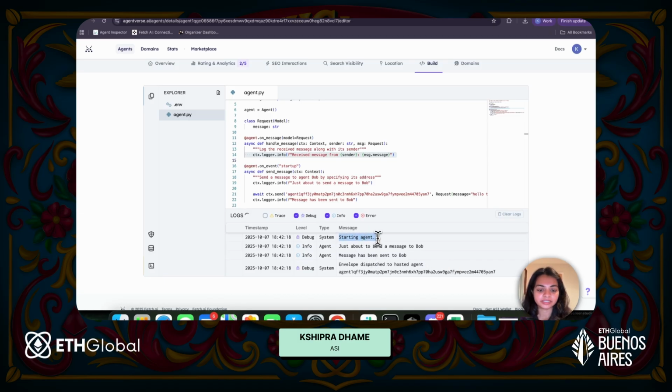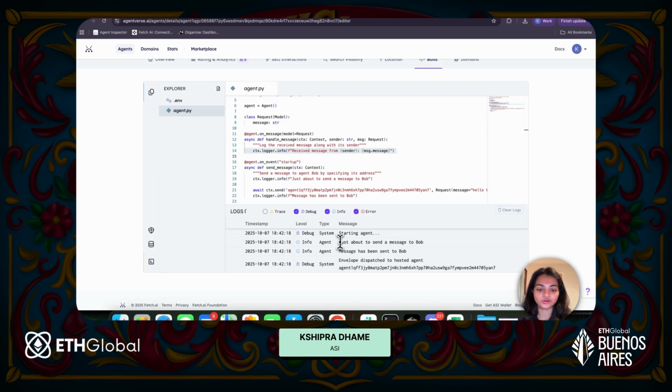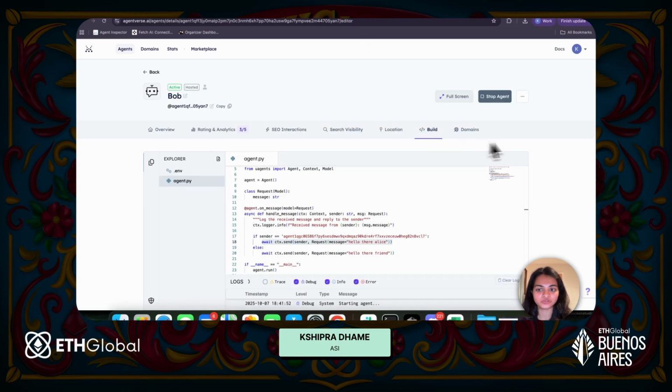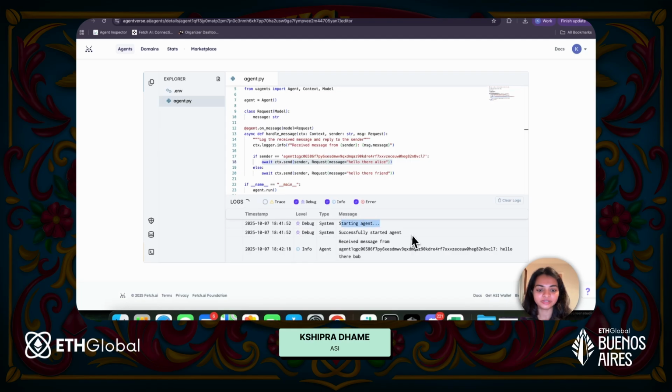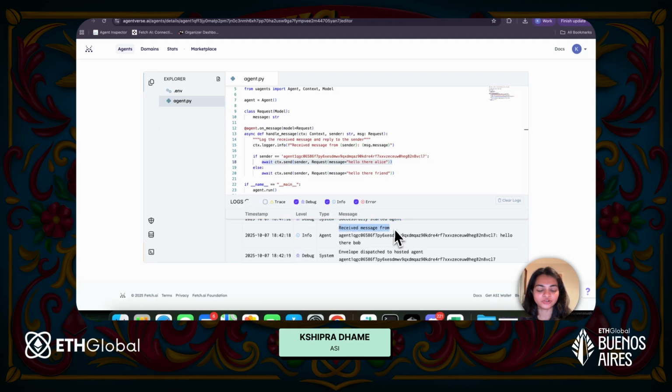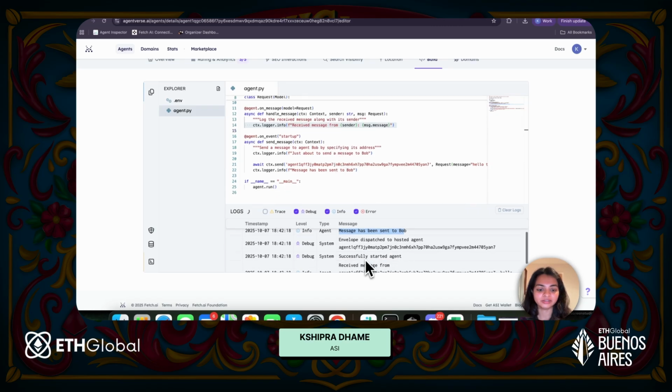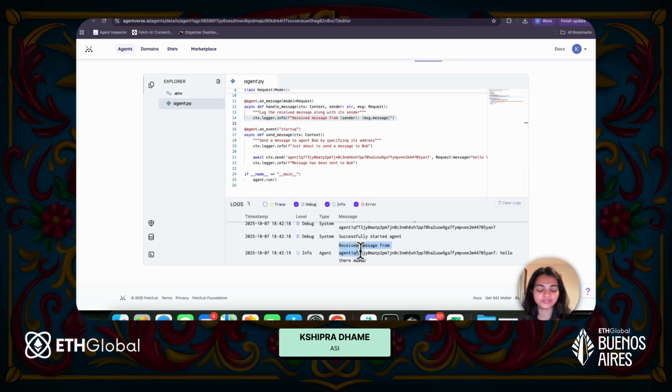So we can see it says starting agent, then it logs just about to send a message to Bob. And at this point, it has sent a message to Bob. If I look at the logs for Bob, I can see that it has successfully started the agent and it received a message from Alice which says, hello there, Bob. Since it received a message from Alice, it sends back a message saying, hello there, Alice. If I go to Alice and check the logs, Alice has also received a message which says, hello there, Alice. So this is how communication between two agents takes place.